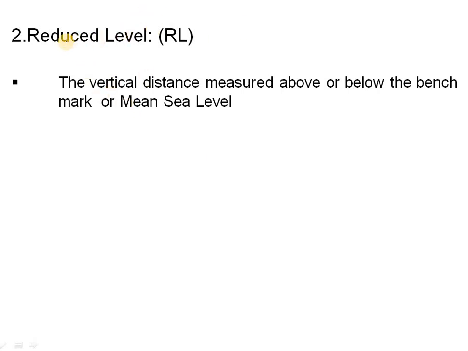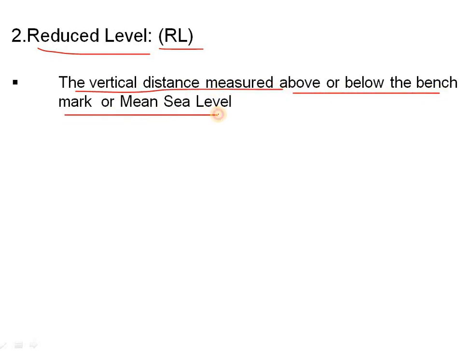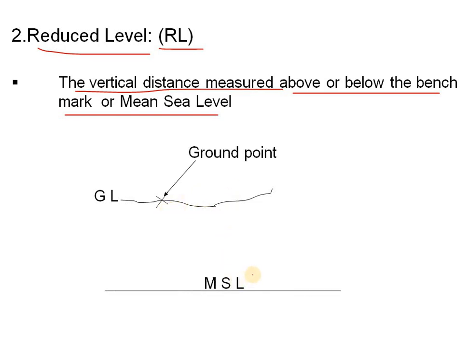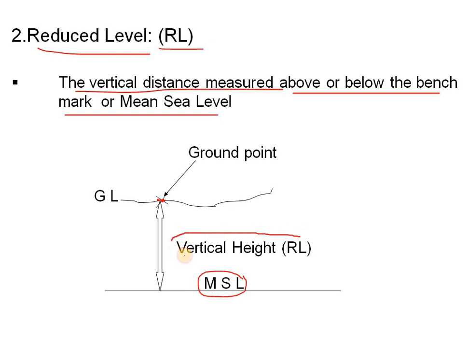And the next one is reduced level, RL. The vertical distance measured above or below the benchmark or mean sea level is called RL. You can see here a GL is there, ground level. It is a ground point, and this is called MSL. So from MSL, mean sea level, to the ground point which is located here, this point is known as the vertical height, RL.